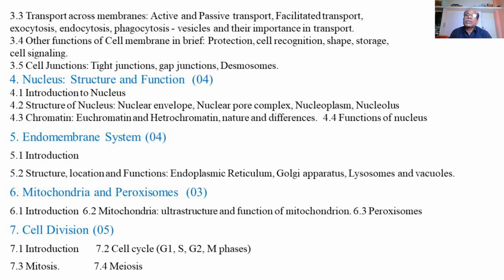This is called the cell cycle, and this includes growth phase 1, G1 or gap 1, then the synthetic phase, then the G2 phase, then the M phase, the mitotic or dividing phase.